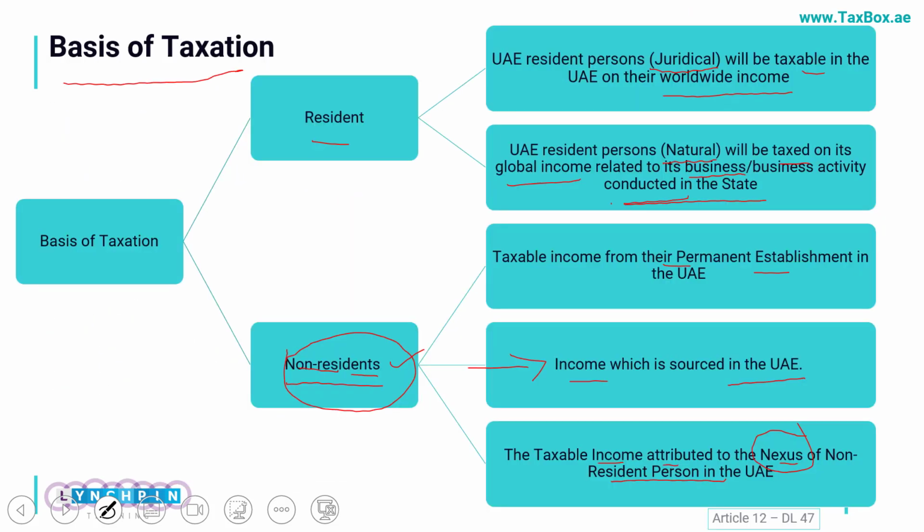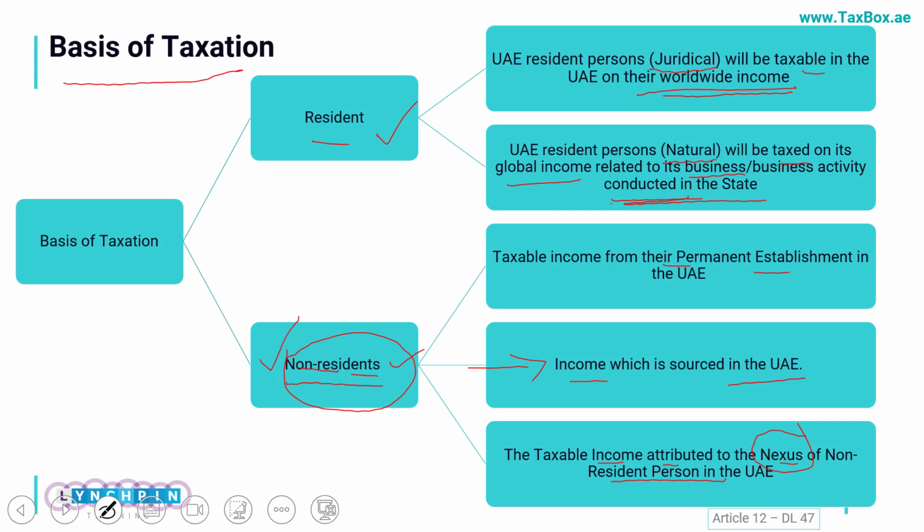So just a summary, as it is a very important area. The basis of taxation is divided into the basis for somebody who is resident here or somebody who would be non-resident here. For somebody who is resident, it would be taxed on its global income. If it is an individual, it would be taxed on its business activity income, which is conducted from within the state.